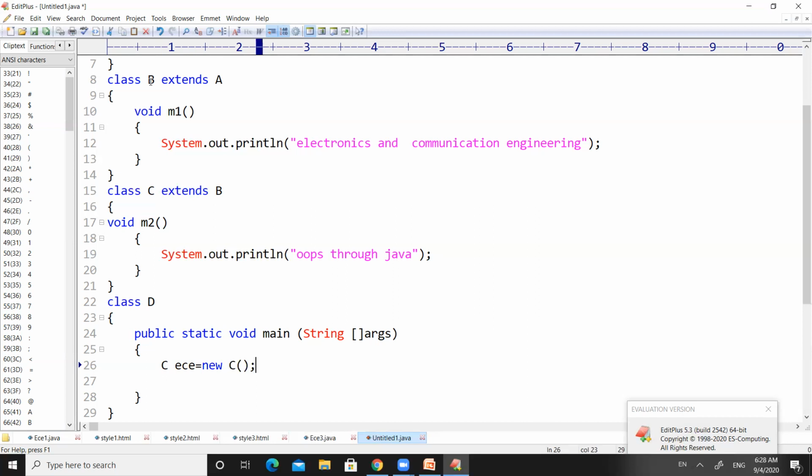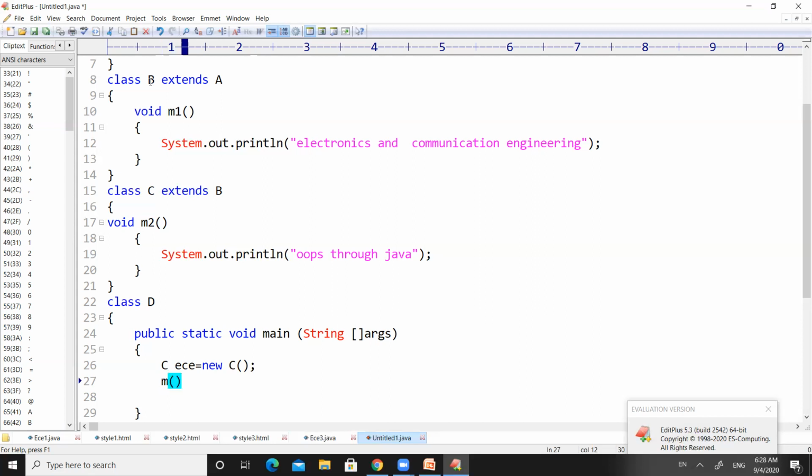B is a subclass of class A. M will be in the RAM. So three methods are available in the RAM. These three methods are stored under some object name called ECE. So in order to access M,